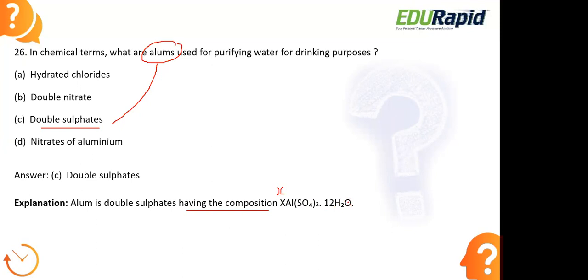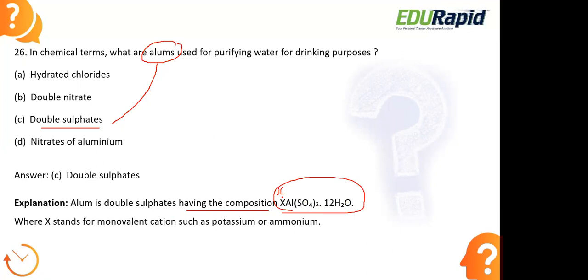Aluminium sulfate hydrates. This is the general formula that we have for this alum. And here the X stands for a monovalent cation. This is the chemical nature of alum when we are mixing it with the water during the purification process.